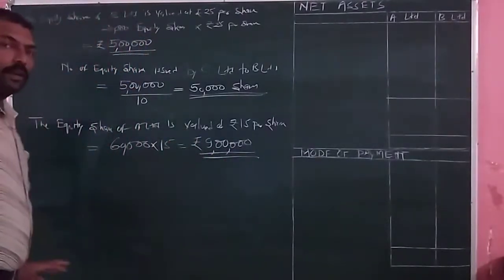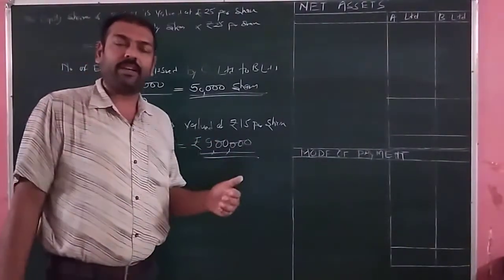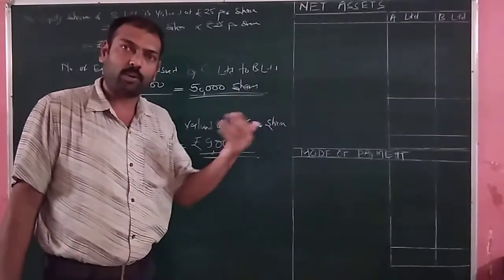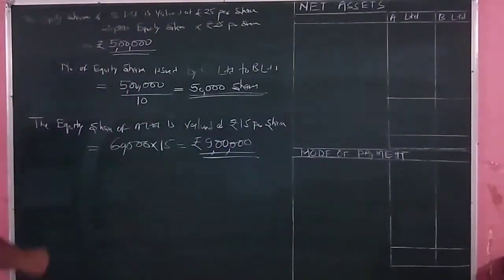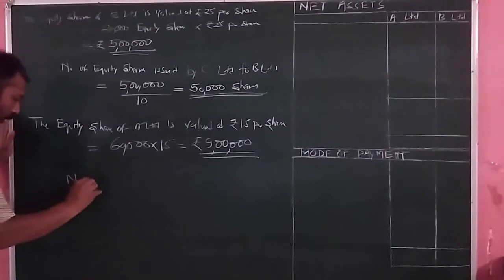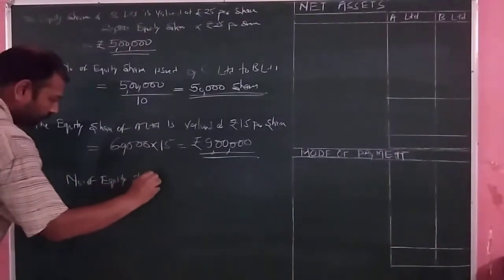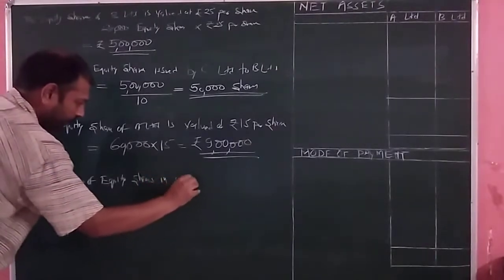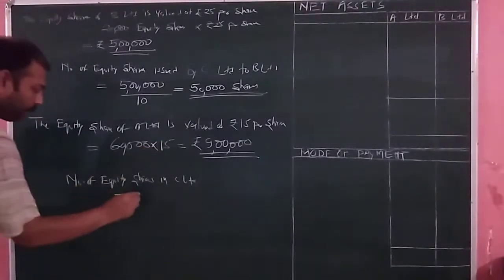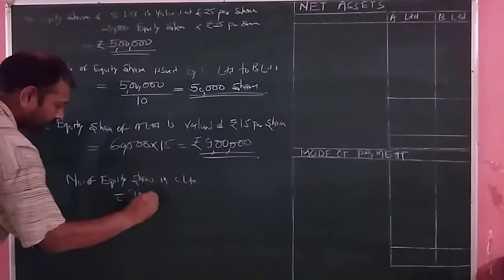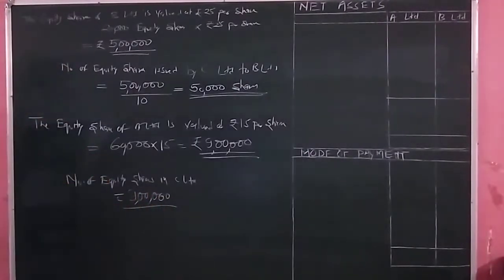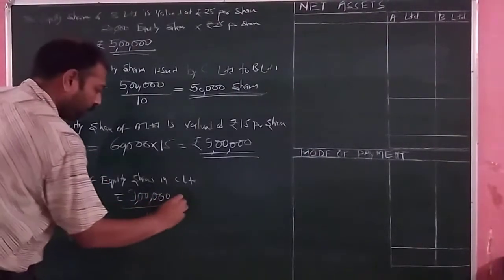9 lakh rupees. Then we will calculate the number of equity share which is to be issued by C Limited to A Limited. So here we will calculate number of equity shares in C Limited. It is equal to total amount due, that is purchase consideration, divided by issue price. Issue price of one share, it is how much? Rupees 10.